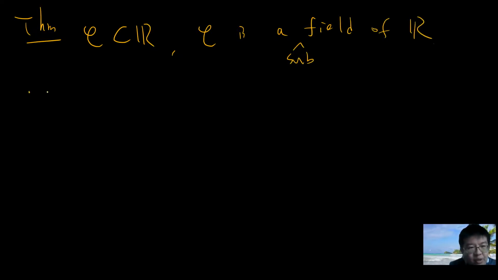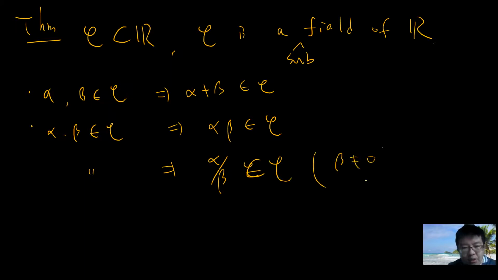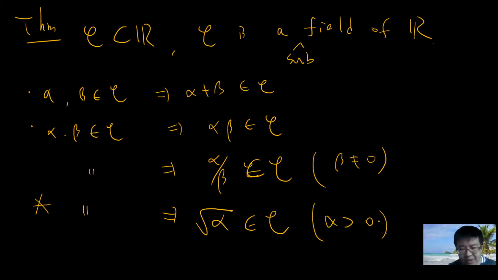All you need to prove is that if alpha and beta are constructible, then their sum is constructible. If alpha and beta are constructible, then their product is constructible. Also, their division is constructible if beta is non-zero. Also the final one, which is not usually part of a field, but in this case: the square root of alpha is constructible if alpha is greater than 0. Basically, you can just discuss numbers greater than 0, because if it's negative, you just flip it. Okay, so proof. This is very simple.